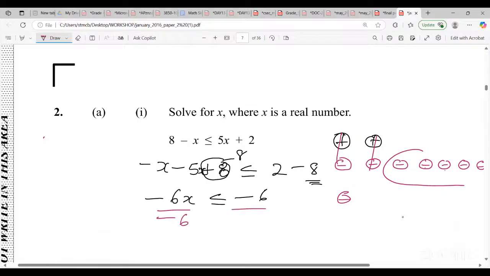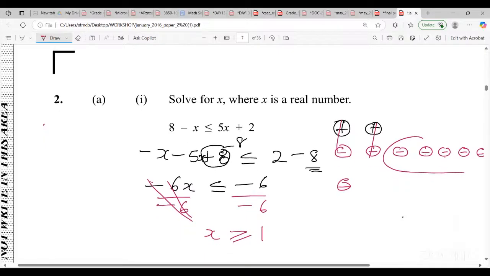And here is where the problem comes in when you're dividing, guys. When you're dividing by a negative number, you're going to change around the sign. So I'm going to pick the answer: x is greater than or equal to +1. Hope you guys know that rule. Whenever you're dividing an inequality and the coefficient, meaning the number in front of x, is negative, you're going to change around the sign. So the less than becomes greater than.